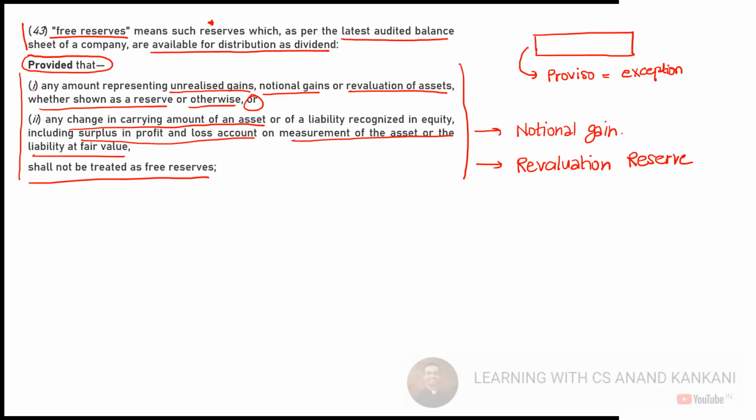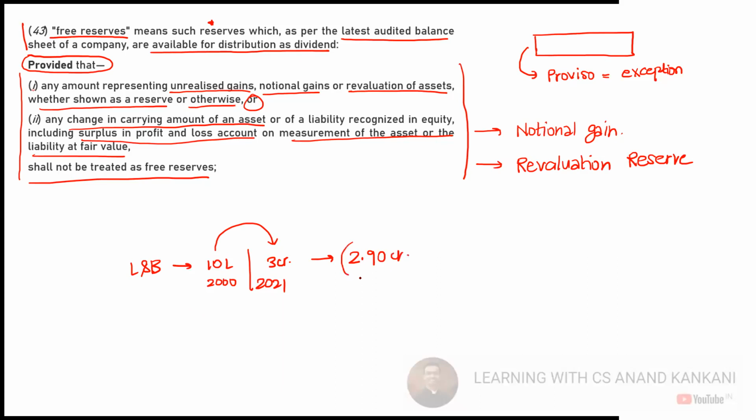You must have come across this term, revaluation reserve. So what happens in case of revaluation reserve? Let's say there is a land and building which was acquired by the company for 10 lakh rupees back in the year 2000. Today is 2021, and this land and building is right now valued at, let's presume, 3 crore rupees. So you will say there is a gain of 2 crore 90 lakh rupees.